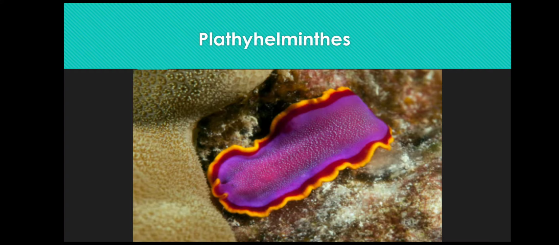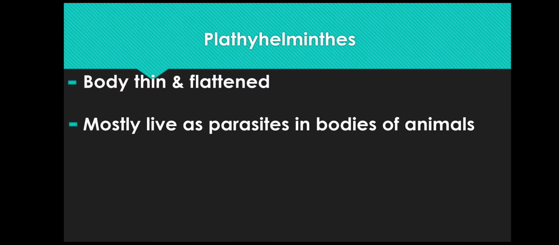The third phylum is Platyhelminthes. The body is thin and flattened. They mostly live as parasites in the body of other animals. The common examples are tapeworm and liver fluke.